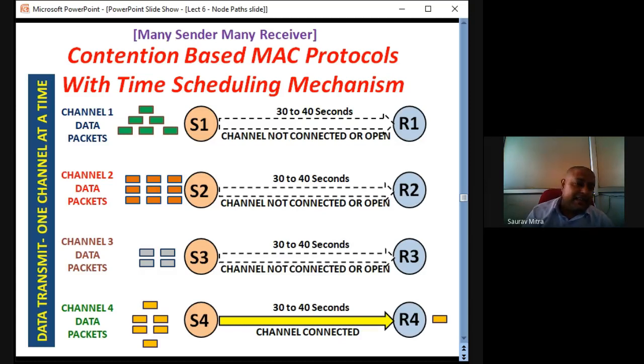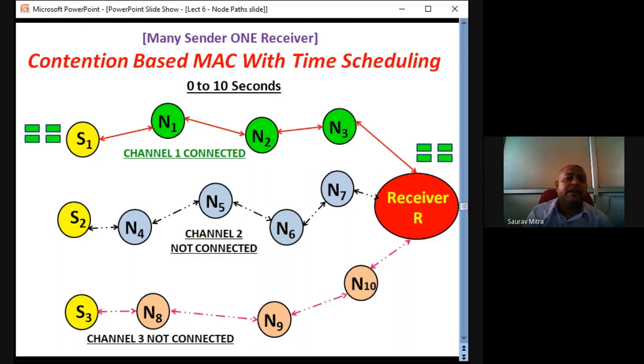Let's take another case for the same thing, where there are many senders but one receiver. Here the scenario has three paths: one red path, one black path, and another pink path, channel 1, channel 2, channel 3. Every sender has data. S stands for sender, R stands for receiver.